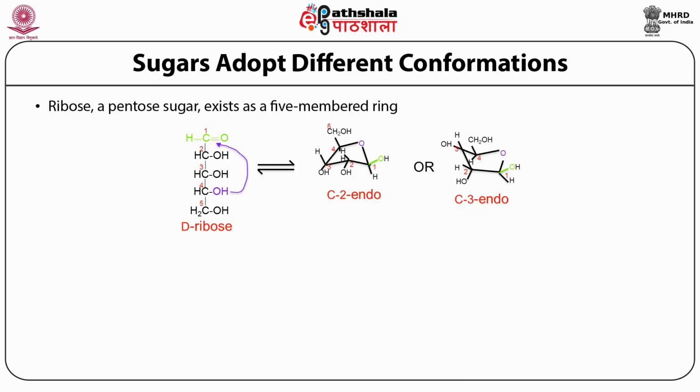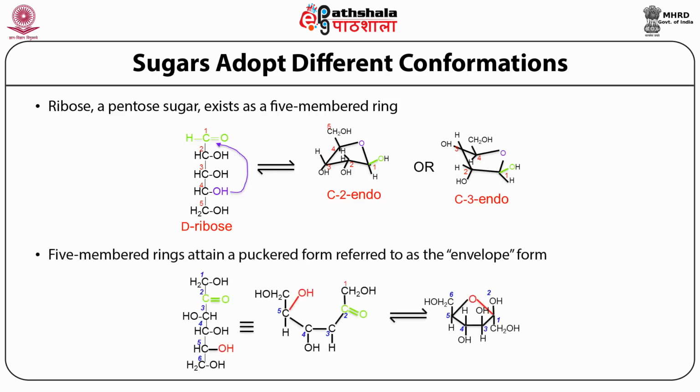So for example, ribose is a pentose sugar, fructose is a hexose sugar. And in case of ribose, if there is an intramolecular cyclization, it will lead to the generation of both the alpha and beta forms. But what we have represented here for simplification is just the beta form. The 5-membered ring forms can exist in the envelope form because if you look at the structure, it looks like